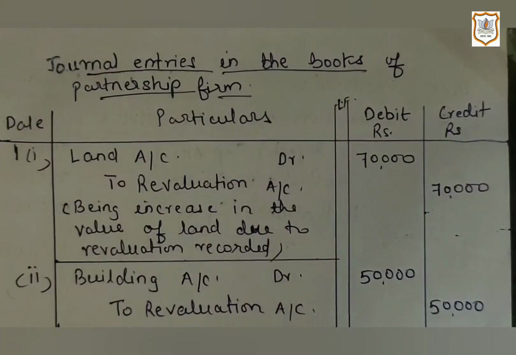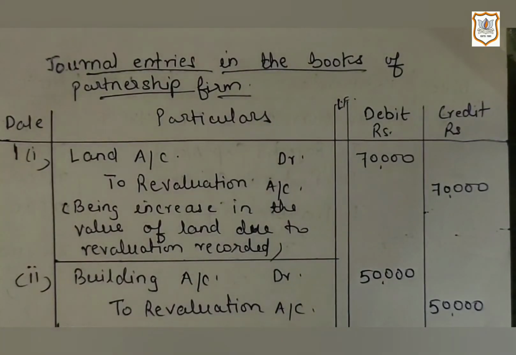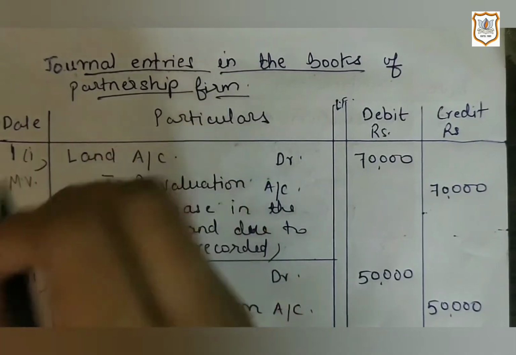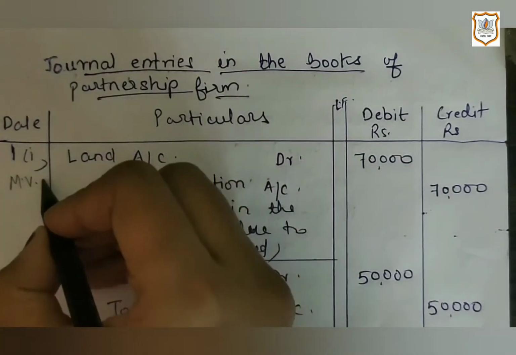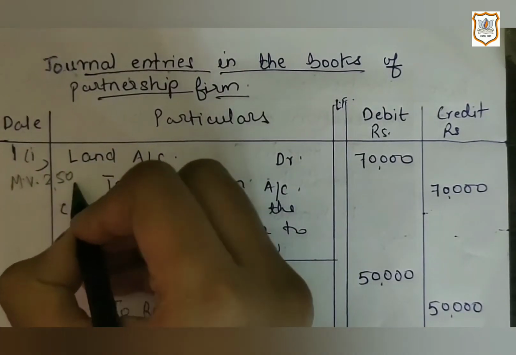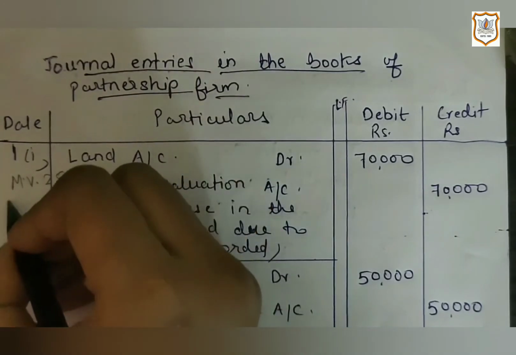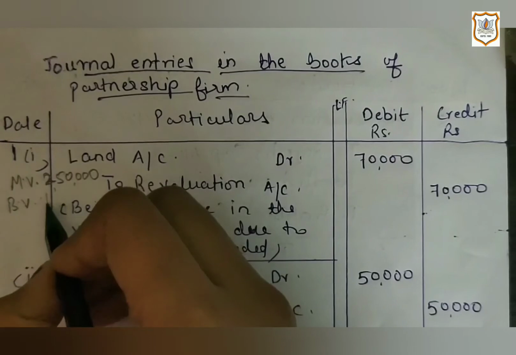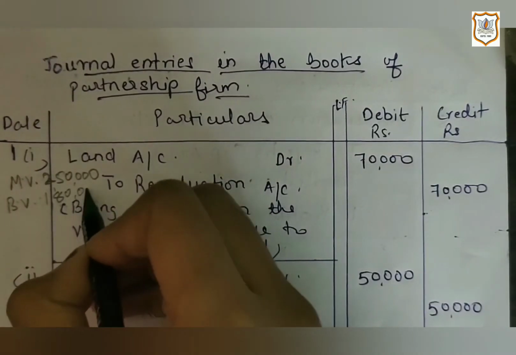So here we have to write the difference of market value and book value. Book value means the amount which is given in the balance sheet. So market value is given in the question, 2,50,000, and book value is given in the balance sheet, 1,80,000.